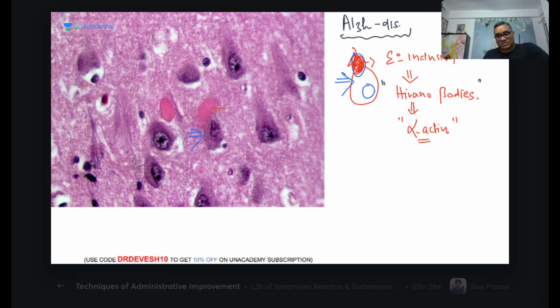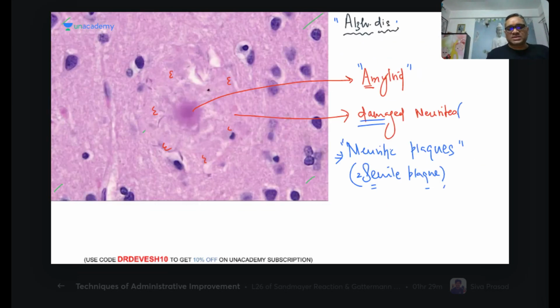Actinin is seen in the Z band of the nemaline rod myopathy. Remember, actinin is seen in the Z band of the nemaline rod myopathy. That Z band is made up of, right? So, clear. In Alzheimer disease, you can see here we are seeing the eosinophilic inclusion, which is called Hirano bodies. These are all important points I have told you in Alzheimer disease.